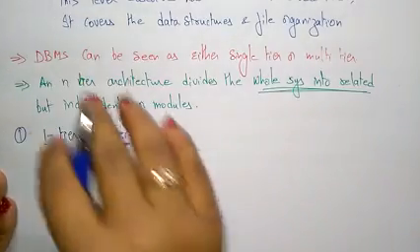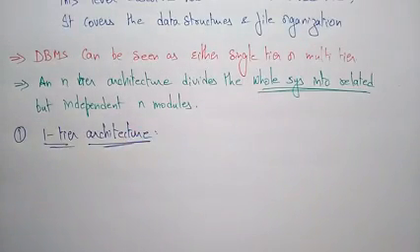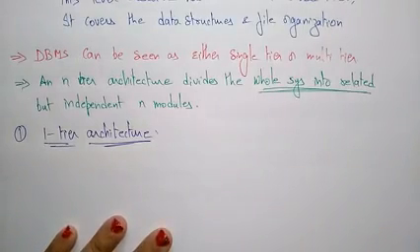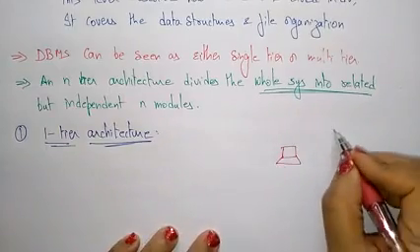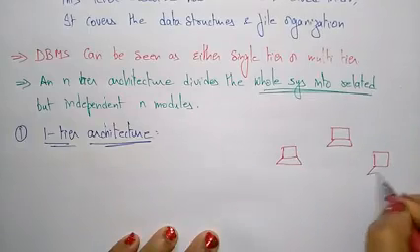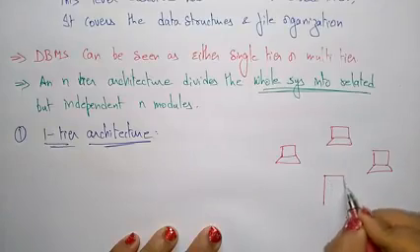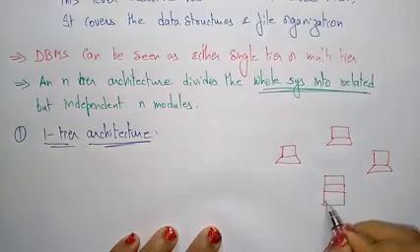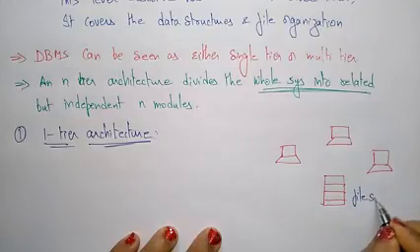The database management system can be seen in either single tier or multi-tier. Let us take one-tier architecture. One-tier architecture means the systems will be there, and here one server will be there. This you call a file server.